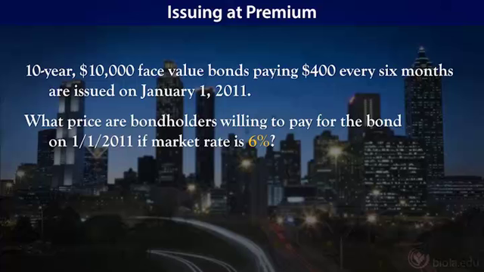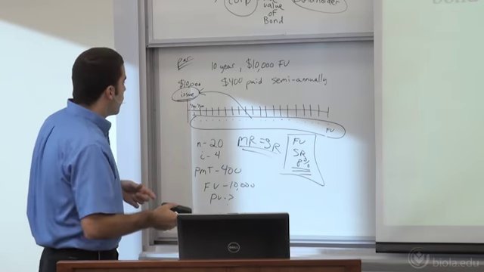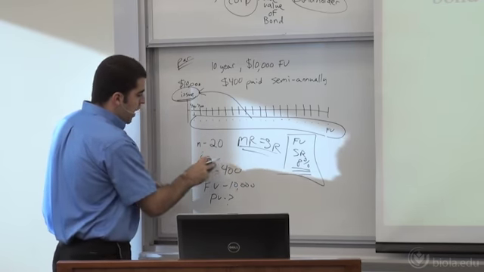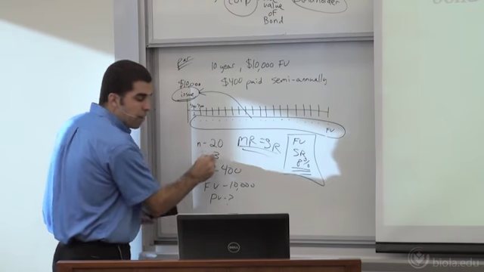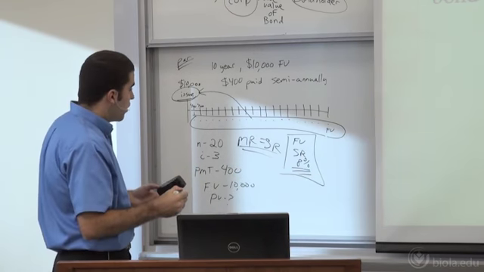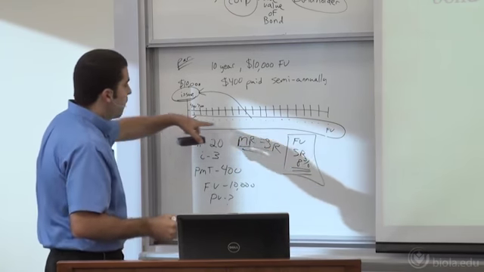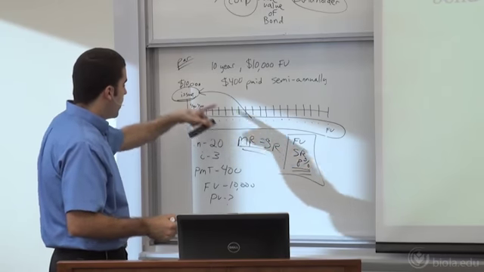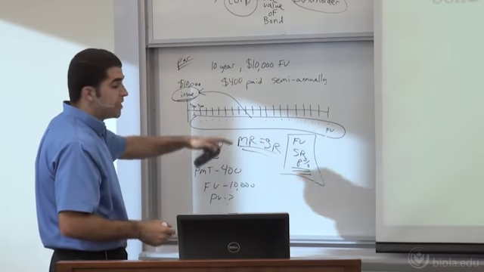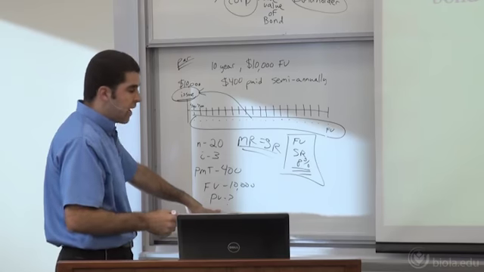What if we change the market rate to 6%? Now our bond is paying 8%. We're getting 4% every 6 months, but other bonds are paying 6% for the year, 3% every 6 months. So I'm going to change my I and put a 3 in there, since 6 divided by 2 gives me 3. For all these different payments along the way, I'm going to be discounting those at 3% every 6 months, and I'm going to get a different present value.